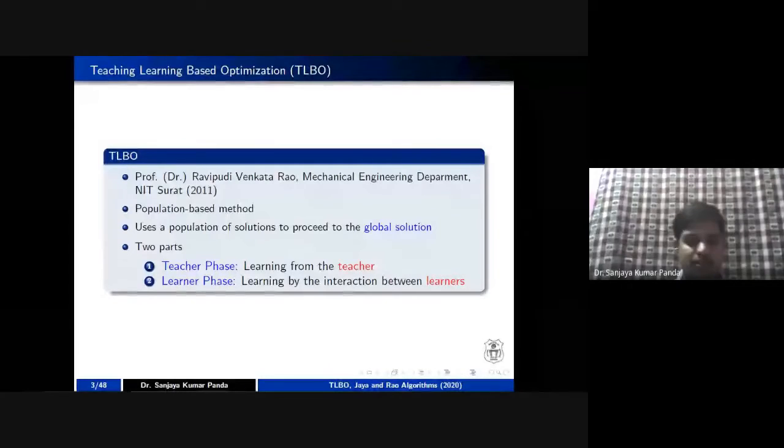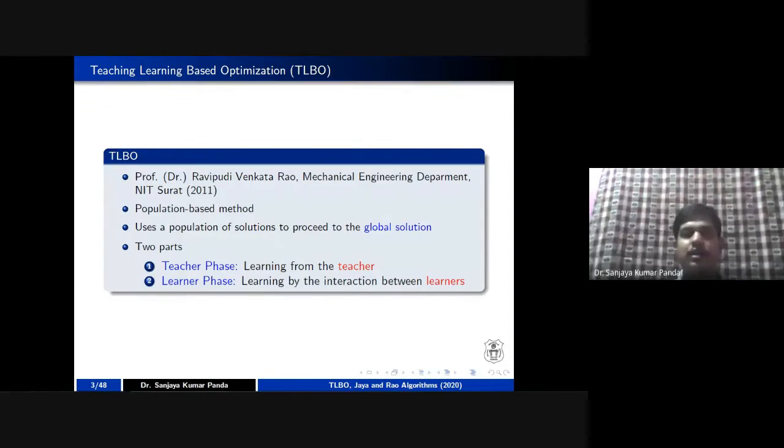In the second phase, the learning will be done by a particular student with another student, or you can say a learner is discussing with another learner in order to upgrade the knowledge. Like whenever there is an examination, people sit in a single room.